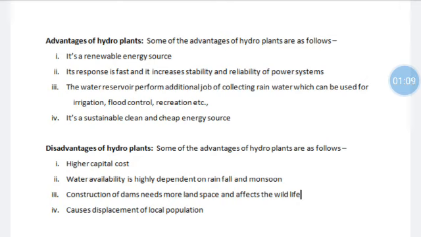Stability means the ability of the power system or the synchronous machine to return back to the normal stable state after a certain disturbance. Reliability means providing good quality of electrical power supply to the consumers without any interruptions. The water which is employed for power generation in a hydroelectric power plant can be utilized for agricultural purposes, flood control and recreation, etc. And it is the cleanest and cheapest source of energy compared to thermal power plants or coal based power plants.